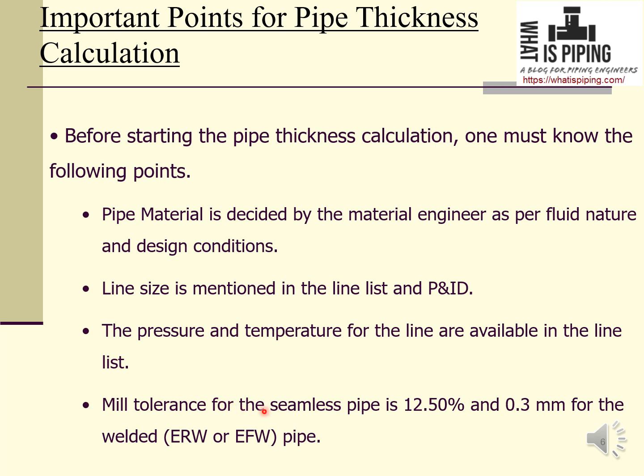Now, mill tolerance for seamless pipe is considered as 12.5%, and for welded pipes it is 0.3 mm. These values are also mentioned in the specific standard of the material, means ASTM standards.